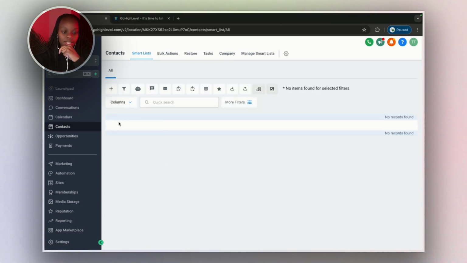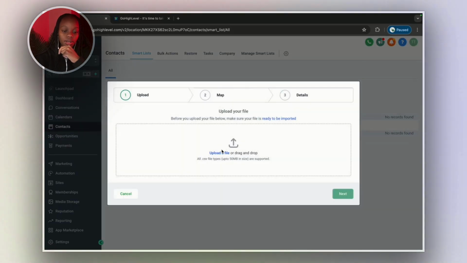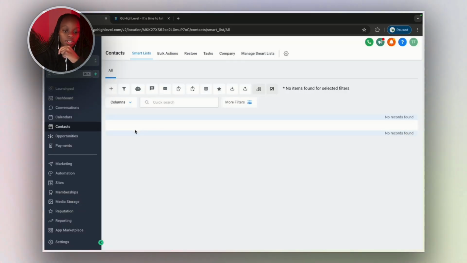Okay, now this is the contact section. This is where you'll see all your contacts. Every time a lead reaches out to you, whether it's through a website, a form, call, WhatsApp, live chat, your ads, every single contact will just populate in here. And then if you want to add a list of contacts as well, you can just upload a file here. So you can do different things in here.